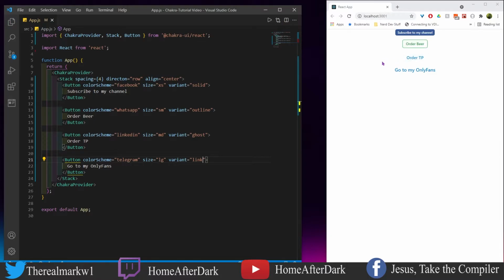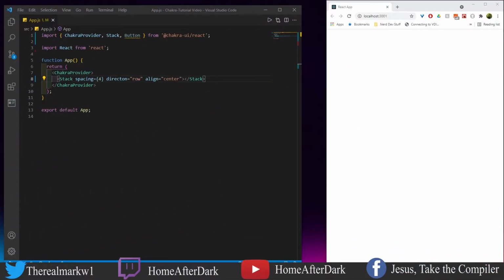We have ghost. So we could think of this as kind of like a regular link, except just like the outline, when you hover over it, it has that opaque, clear, but very subtle backing of color behind it. And then for an actual link, it's how you'd think a link would be. There's an underline when you hover the mouse over it, and when you go away, it just looks like, in this case, blue text. If I wanted to make it red, it would be red. But all these are the 4 various ways that you could style a button before you even get into customization. So let's go into the next section and look at the icons and loading state.